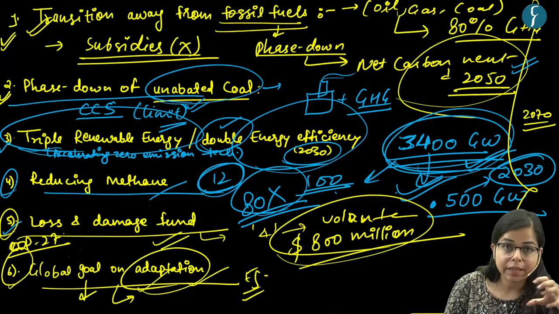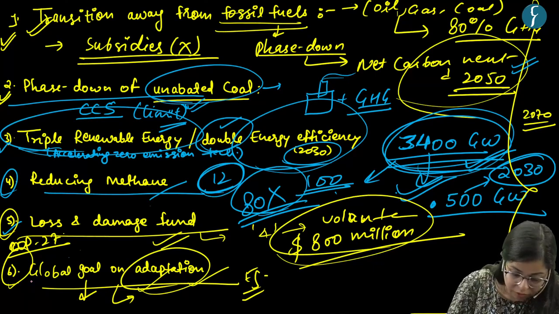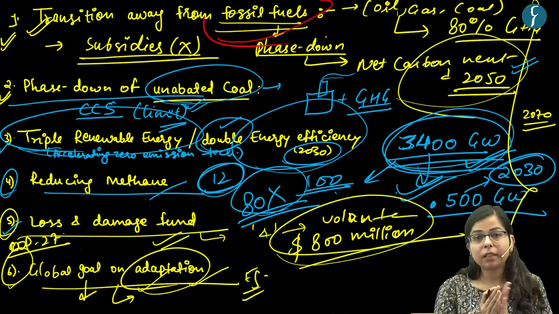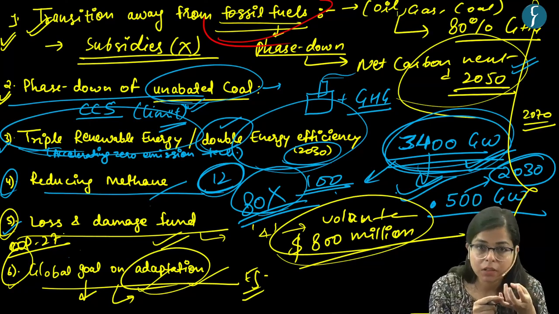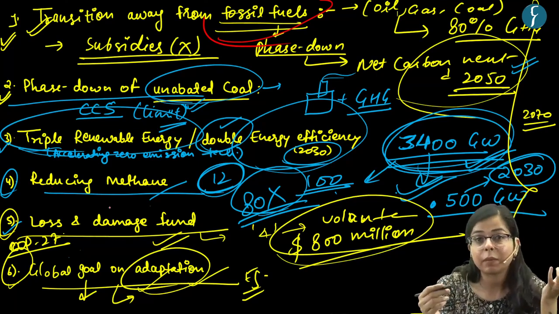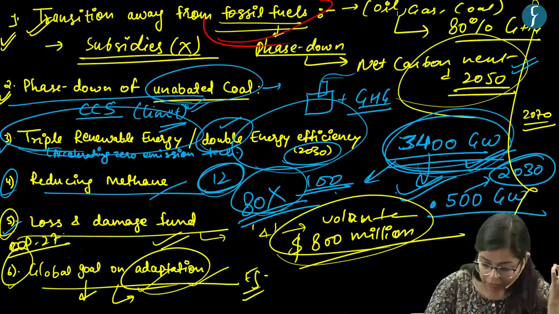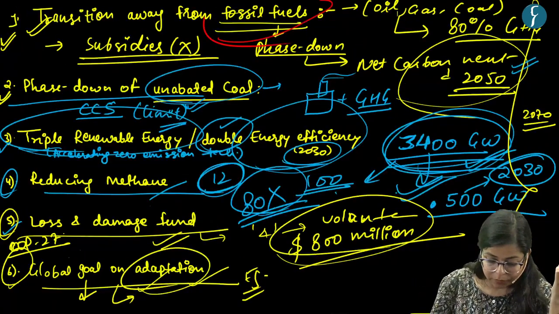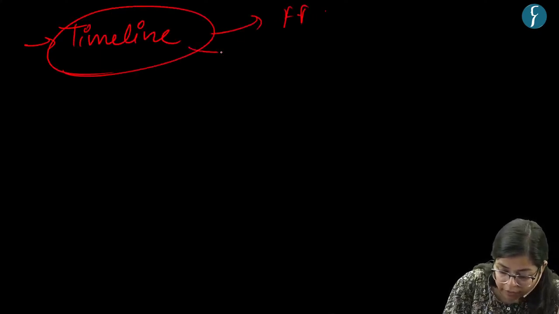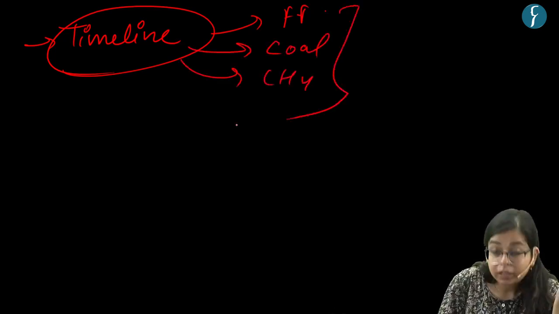Now let's see what the limitations of it are. The first limitation is that the goal is a transition away from fossil fuels. The goal is a phase down of unabated coal. The goal is to reduce methane emissions. But there is no fixed timeline, right? For fossil fuel phase down, for coal phase down, for methane reduction, there is no fixed timeline.